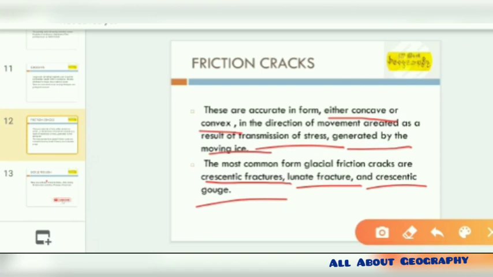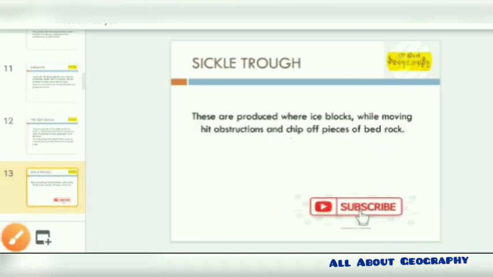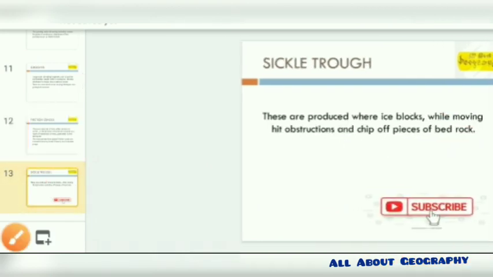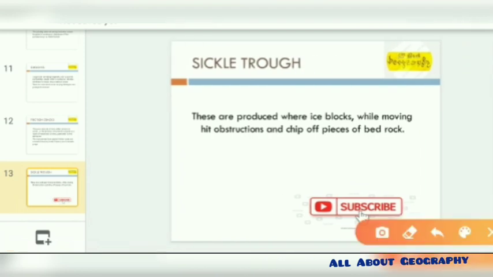The next is the sickle trough. This is basically produced by the ice block while moving over high obstructions, where pieces of the cliff of the bedrock are broken off. Here, by cliff of pieces I mean that when the great ice blocks move, the cliffs that formed an obstruction obviously get broken off, and that forms over the bedrock. This is known as a sickle trough.